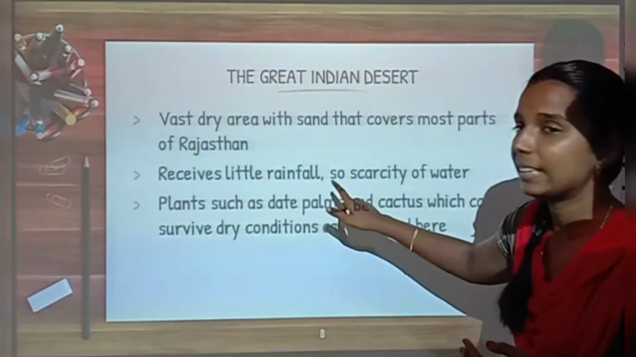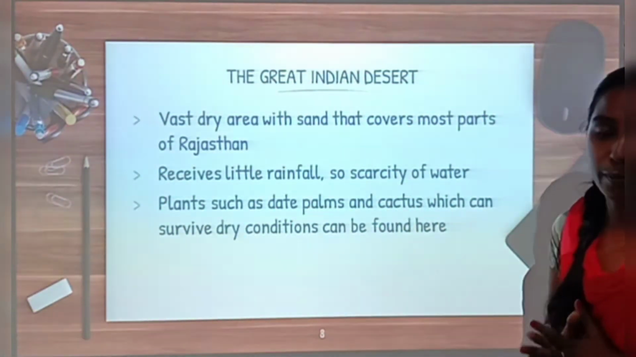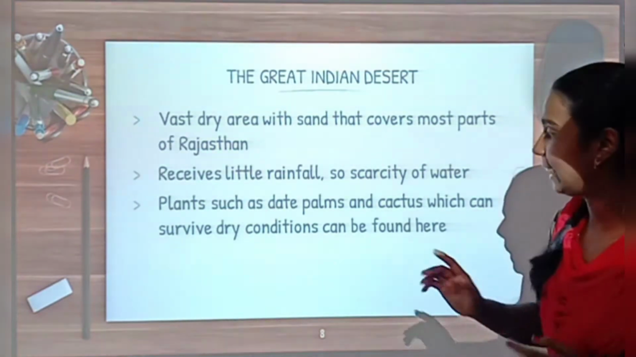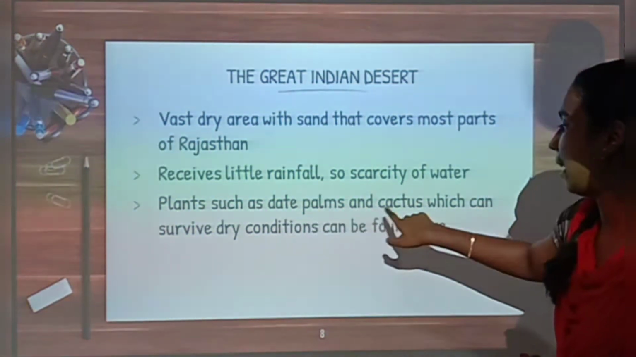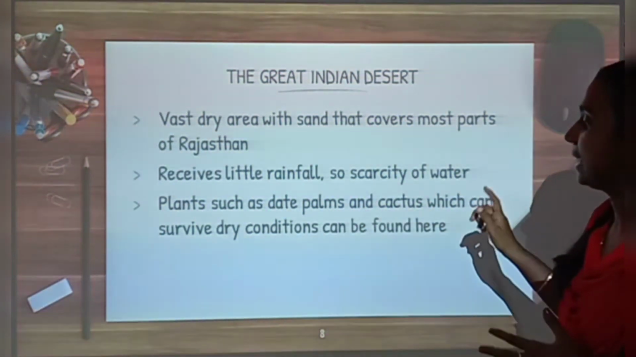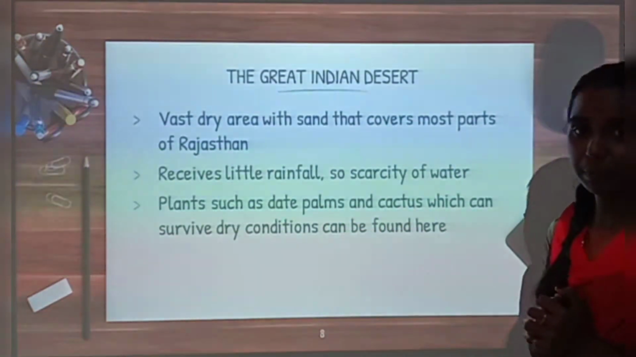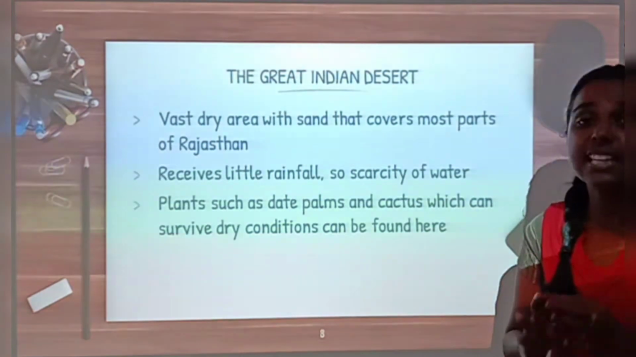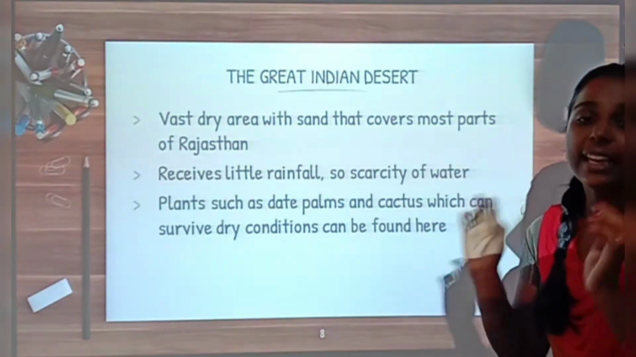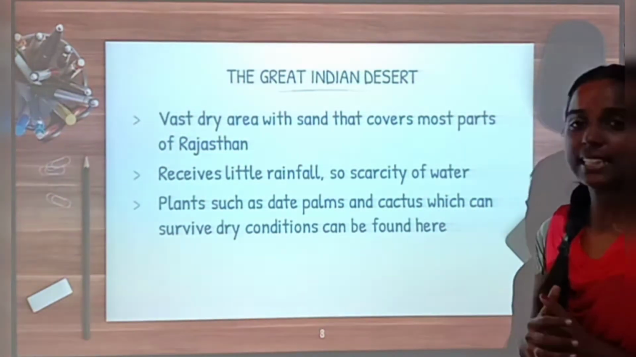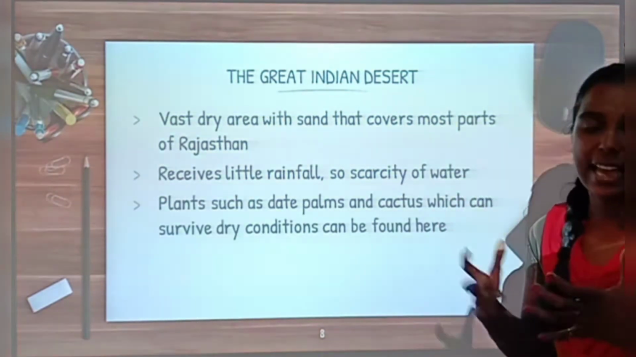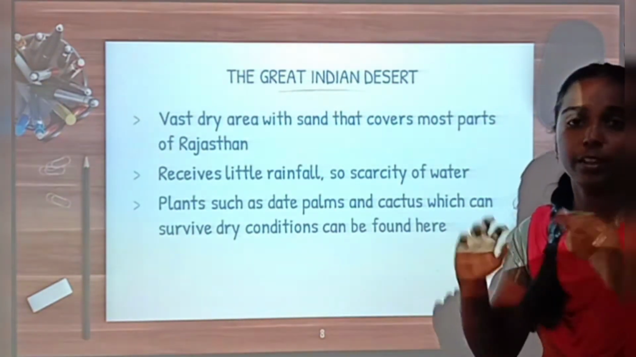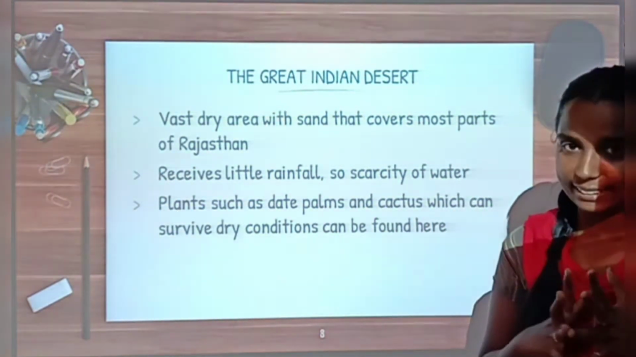It receives little rainfall, so there is scarcity of water. The plants that can be grown here are date palms, cactus and small shrubs, which can survive in dry conditions. They are the only plants found in this desert because there is scarcity of water. So these are the things we have learnt already, right?